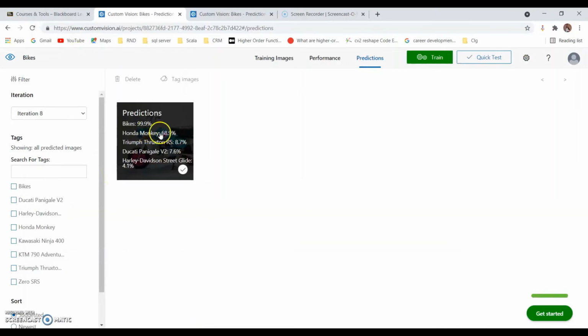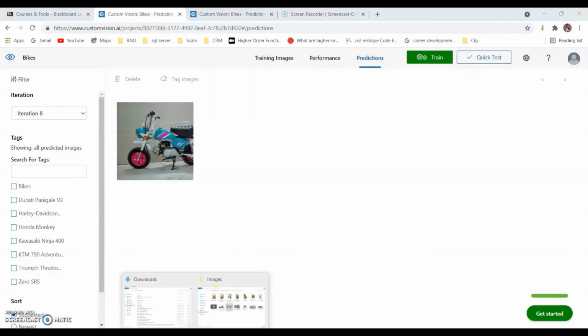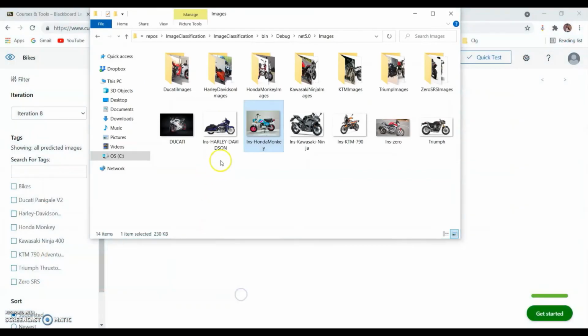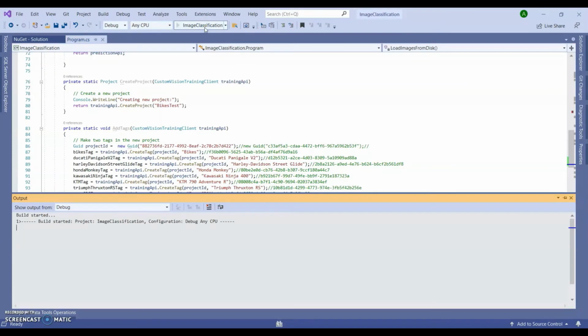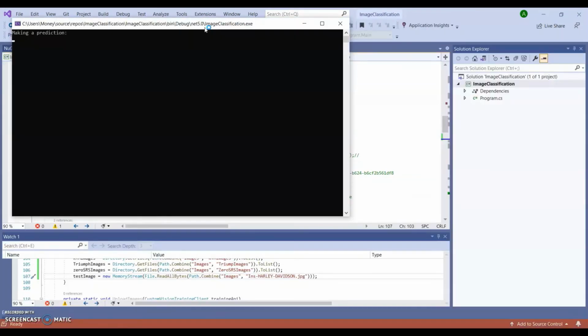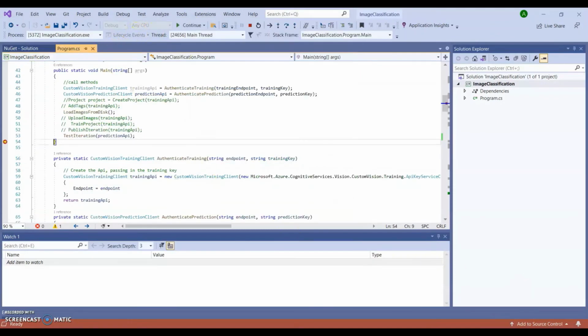So yeah, the same predictions come automatically here from the code. So let's do another prediction on another bike. For the next prediction, I'm selecting this Harley bike. I'm just copying the name and passing the image in the code, running the code to do the prediction over this image. So yeah, the code is working, it's making a prediction.